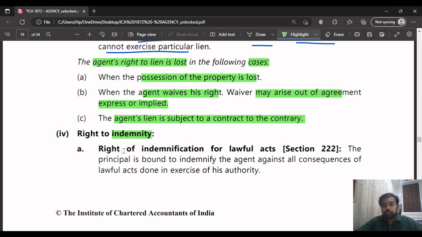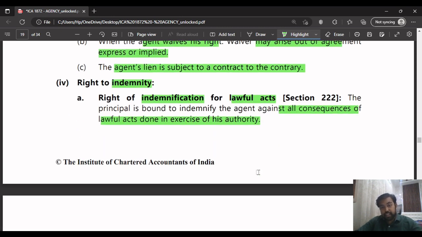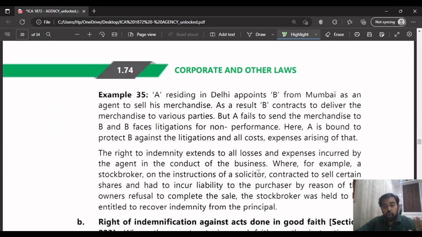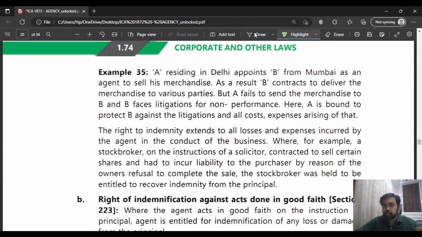Right to indemnity. Right of indemnification for lawful acts means that the principal has to indemnify the agent for the lawful acts which he has done, and for all the consequences of lawful acts done in excess of his authority. We will understand this through an example, you'll understand it better. I'll explain it very simply.